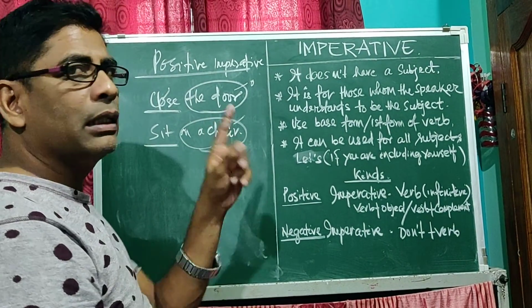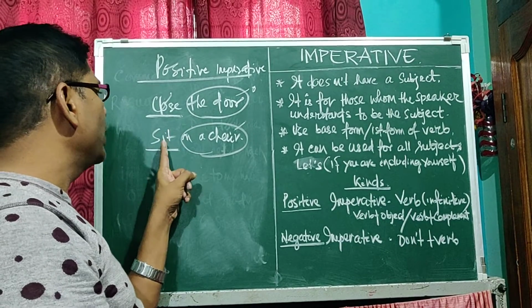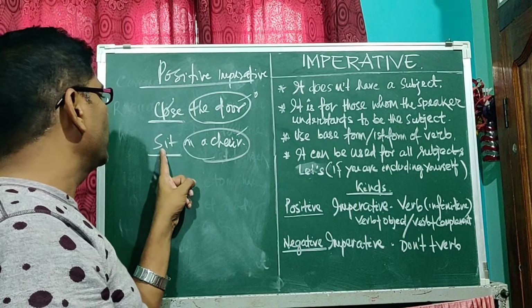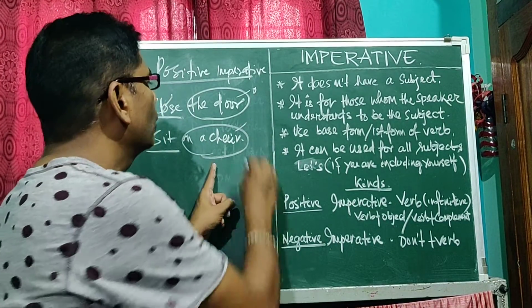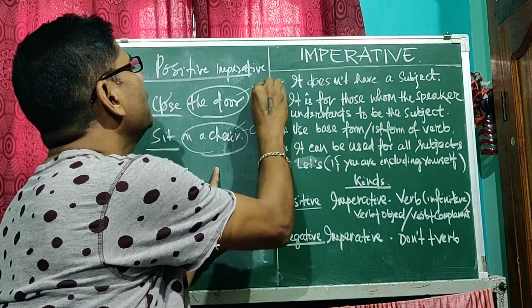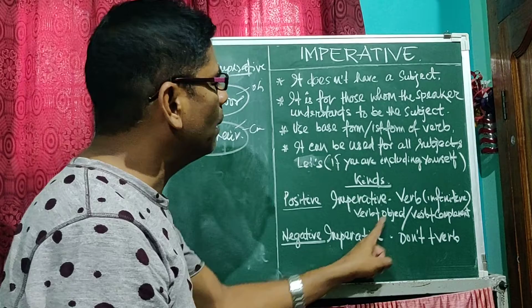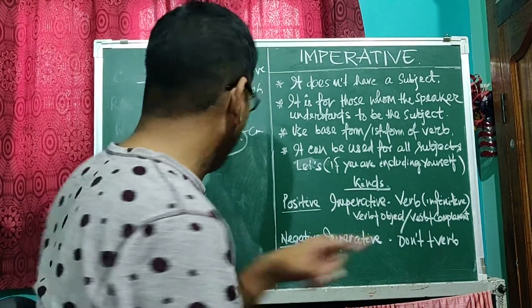We have to ask the question with what and whom to the verb. What do we sit on a chair? There is no answer. Whom do we sit on a chair? There is no answer. So it is not our object. So this is a complement. So the formation of positive imperative is verb plus object and verb plus complement. Okay?